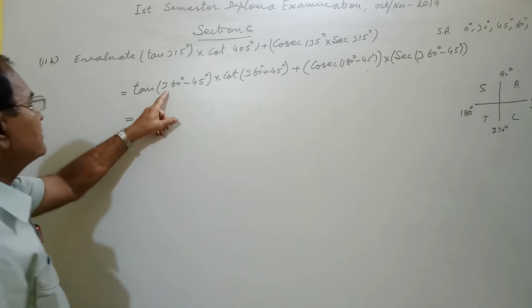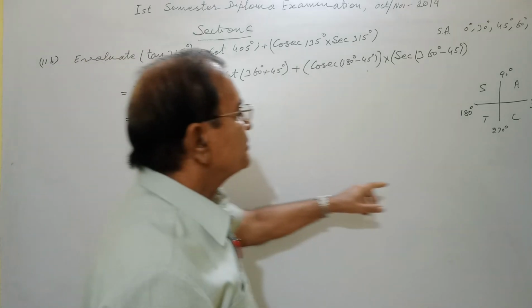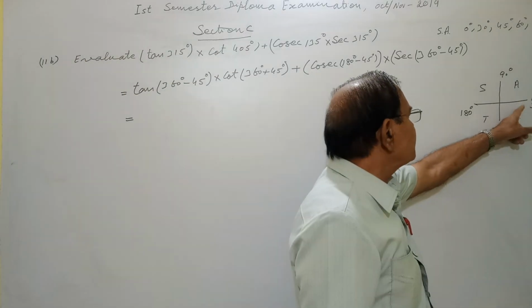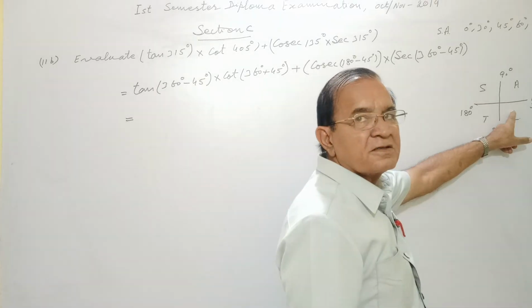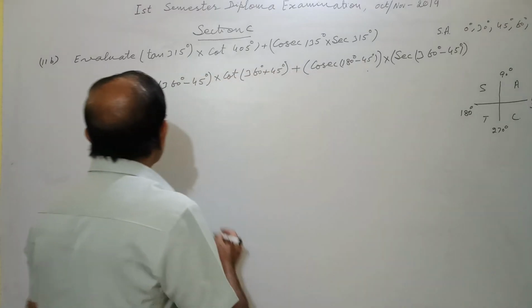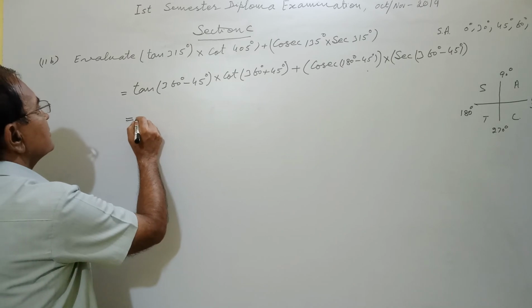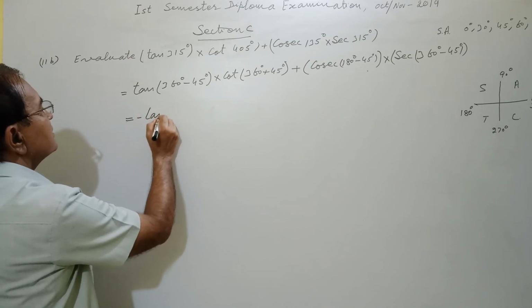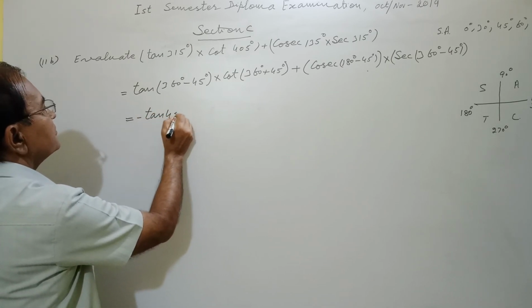Now here we have 360 minus 45, which will come out to be the fourth quadrant. In the fourth quadrant tan is negative. We'll get minus tan 45 degree.